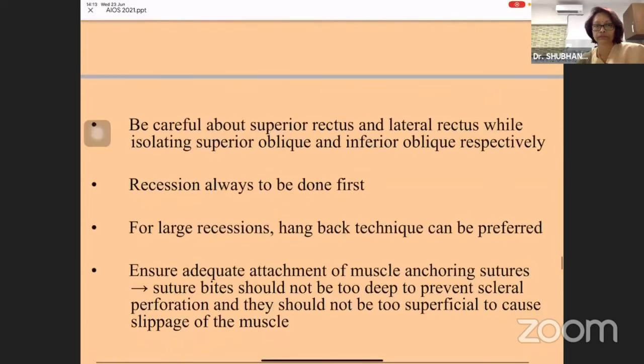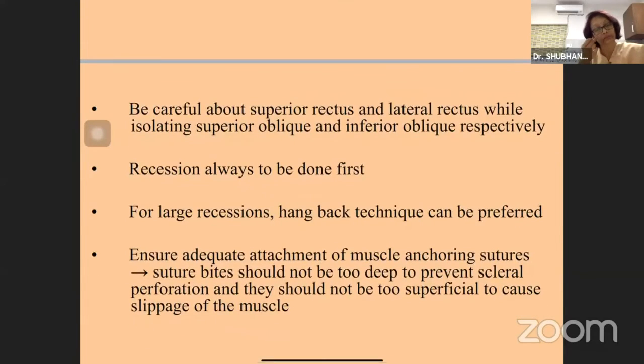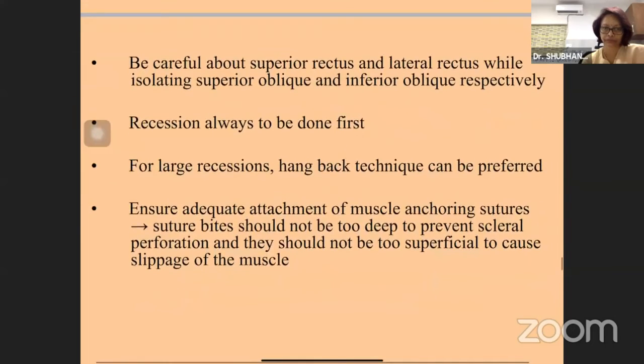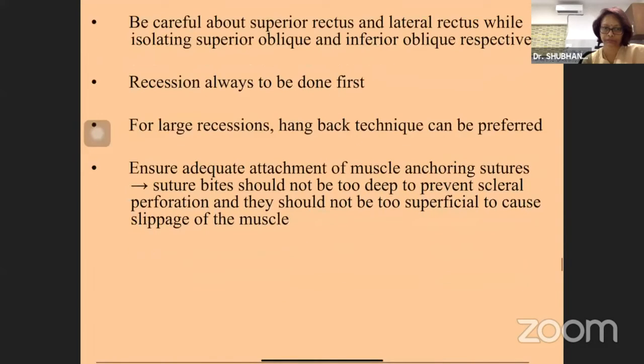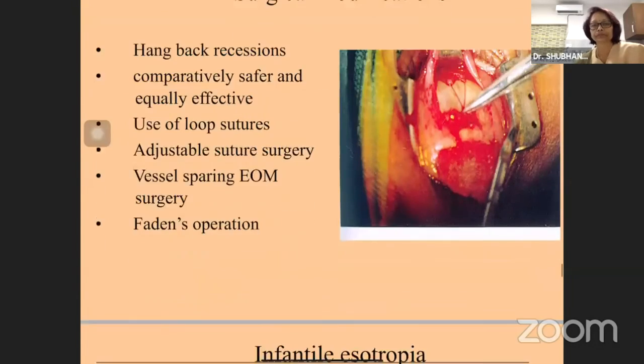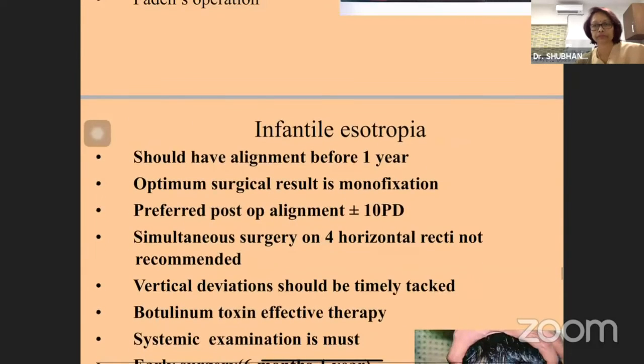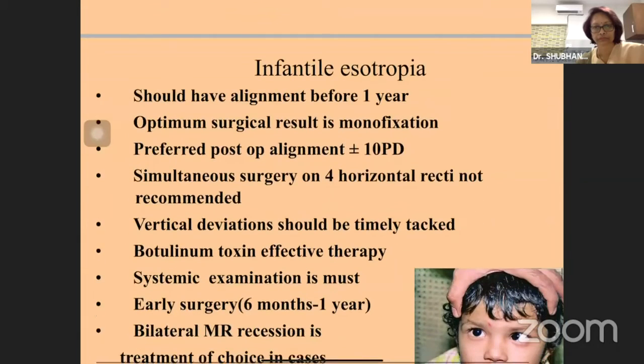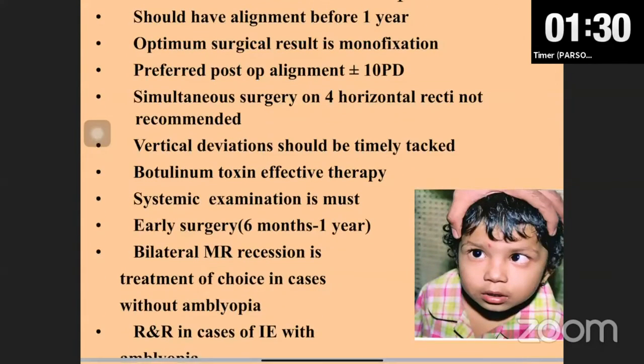Be careful about the superior rectus and lateral rectus while isolating the superior oblique and inferior oblique. Recession should be done fast. For larger recessions, the Hang-back technique can be used, and ensure adequate attachment of the muscles. Then we can go for surgical modifications like hang-back recessions, adjustable sutures, or Faden operation. For some cases like infantile esotropia, we should have alignment before 1 year of age, and early surgery, between 6 months and 1 year, should be done.